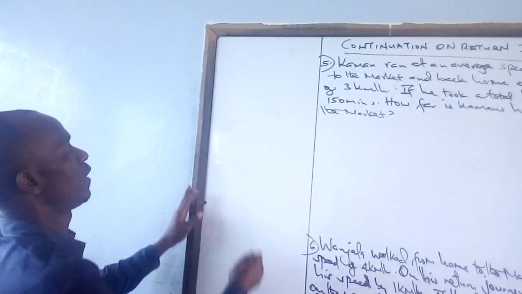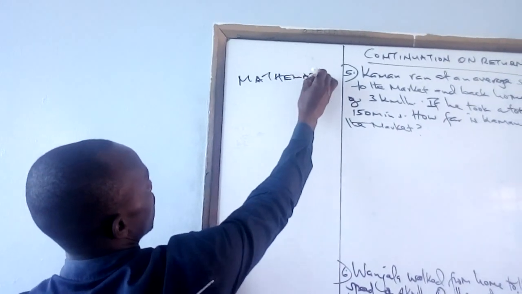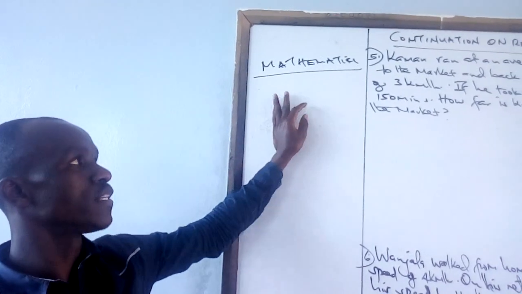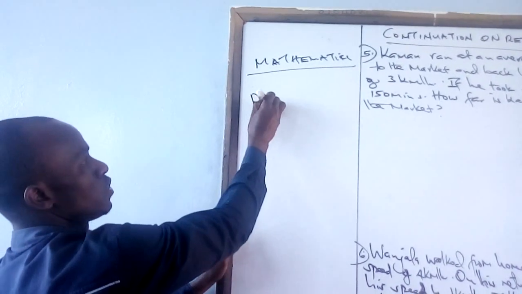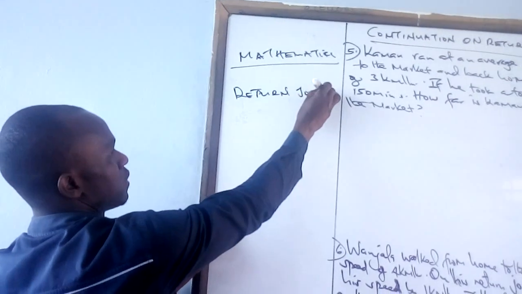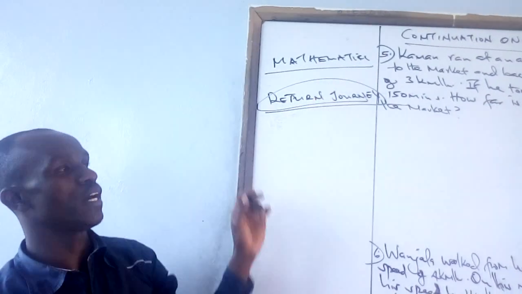Now, again back, we are going back to our lesson, mathematics. Today again, we are discussing the topic distance, speed and time, and we are going to take our continuation on the return journey. We were discussing return journey previously. Today we are taking the continuation of the same topic of the return journey.